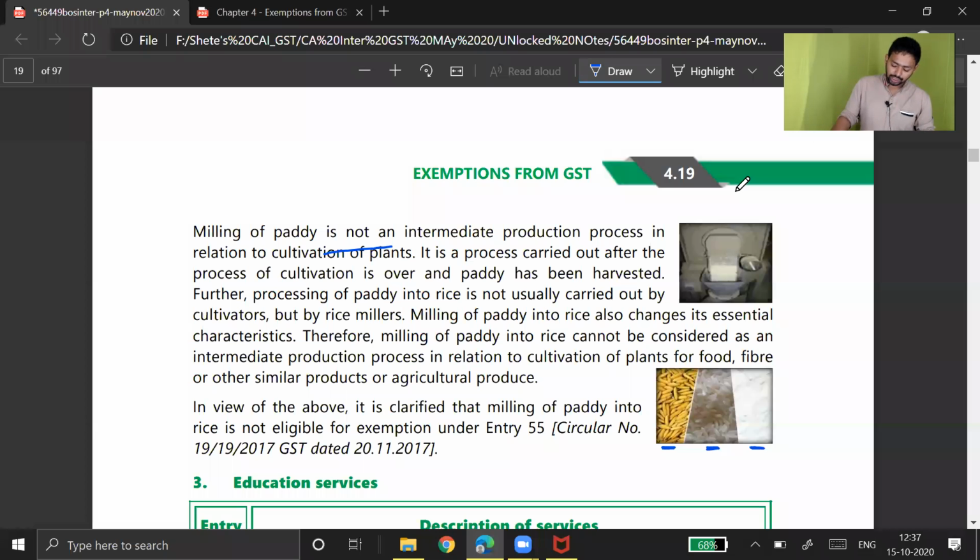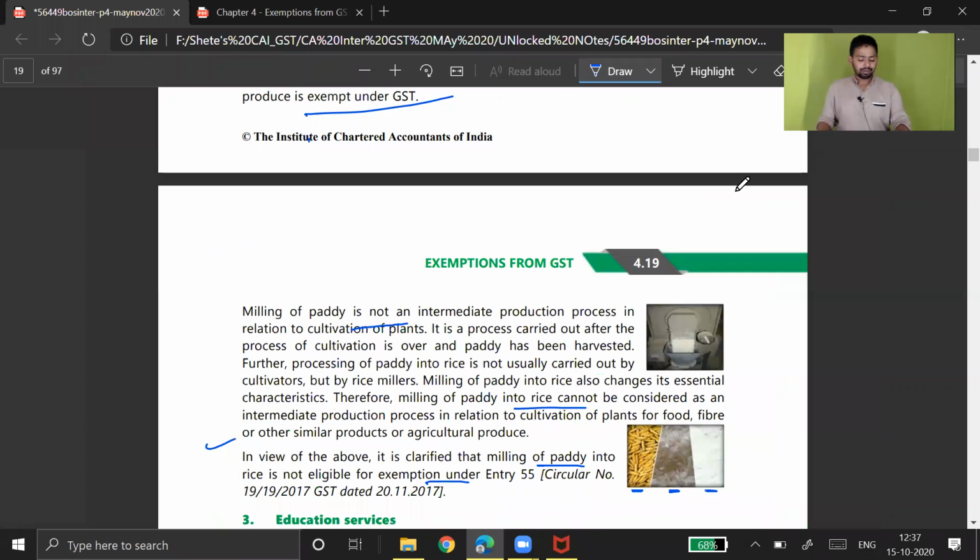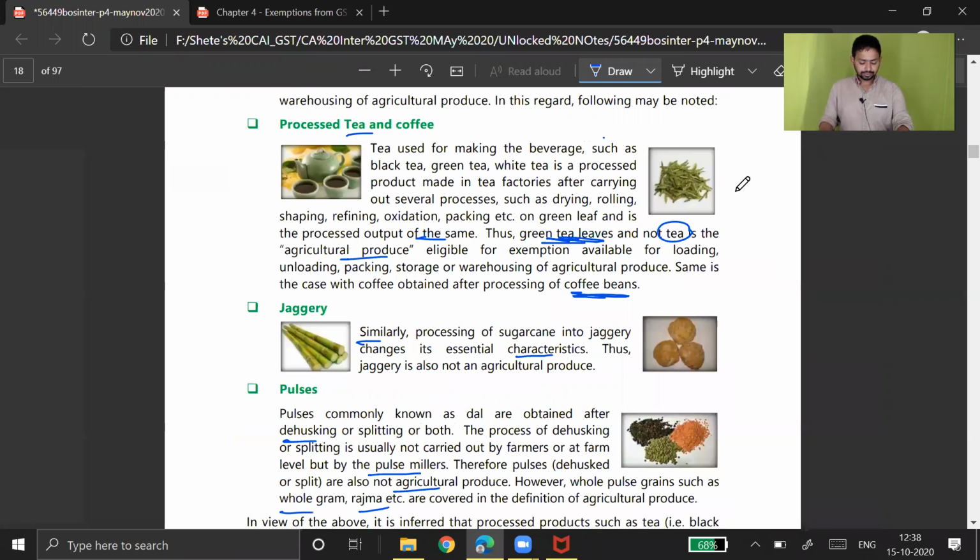Milling of paddy into rice also changes the essential characteristics. Therefore, the milling of paddy into rice cannot be considered as an intermediate production process in relation to cultivation of plant for food, fiber or similar agricultural produce. In view of the above, it is clarified that milling of paddy into rice is not eligible for exemption under entry number 55. That's fine. Entry number 55 is not giving the exemption.